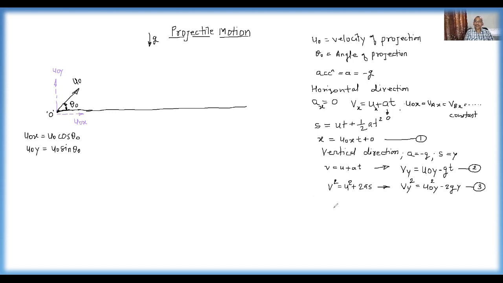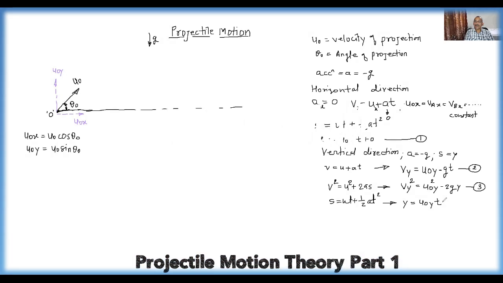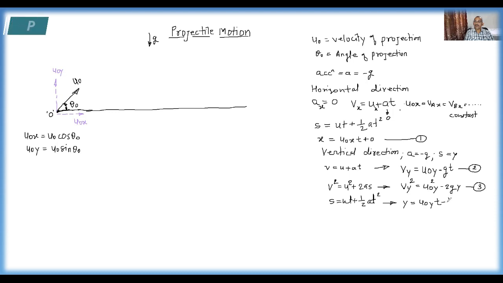One more equation is there, the third equation, that is S equal to ut plus half at square. Now this equation for projectile motion in the vertical direction is written as what? S is replaced by Y. Then U is replaced by U0y. T will remain as it is. And then A is replaced by minus g, therefore it becomes minus half g t square.